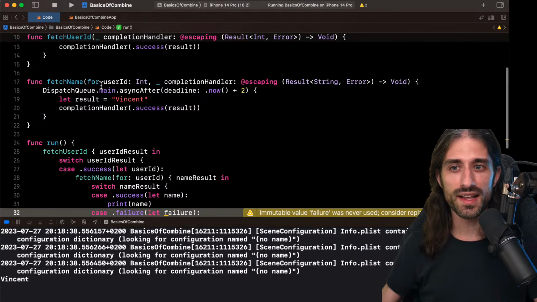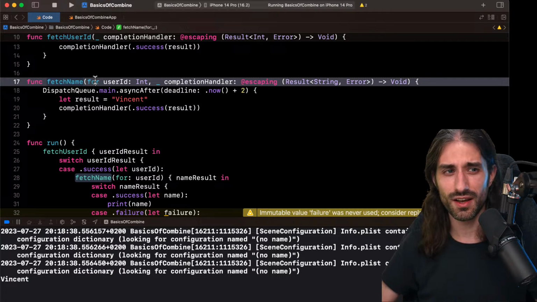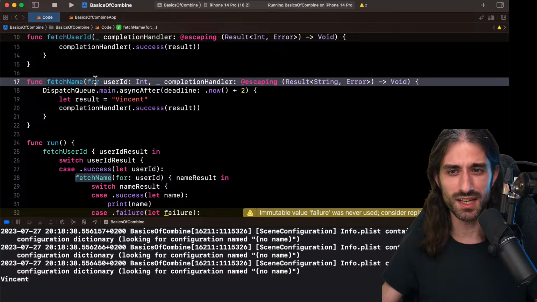One of the answers to this problem was to introduce async await. So to say, let's make it so that an asynchronous function can just return a value, except that we cannot call asynchronous functions everywhere, but they can return a value and we can await their return. That's the first approach. In a way, it's kind of like linearizing an async function. The word isn't correct, but I hope you get the idea.